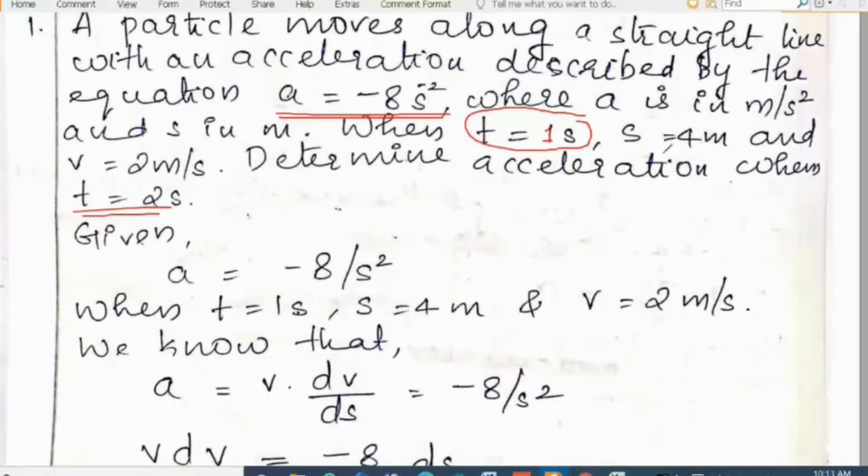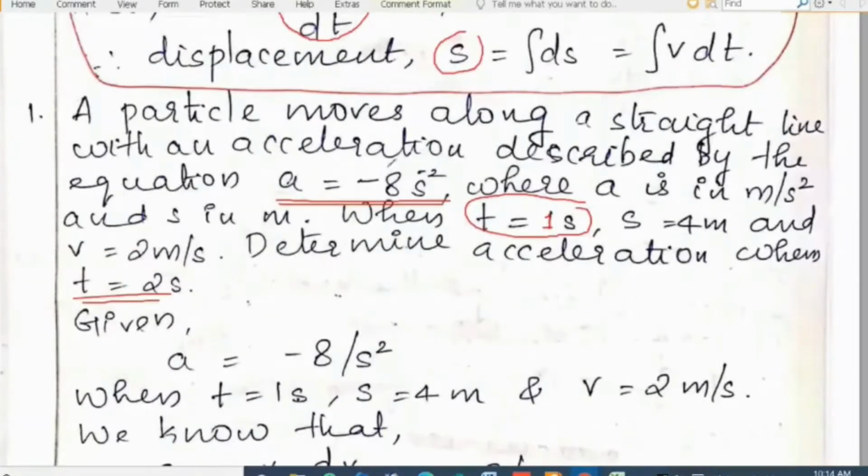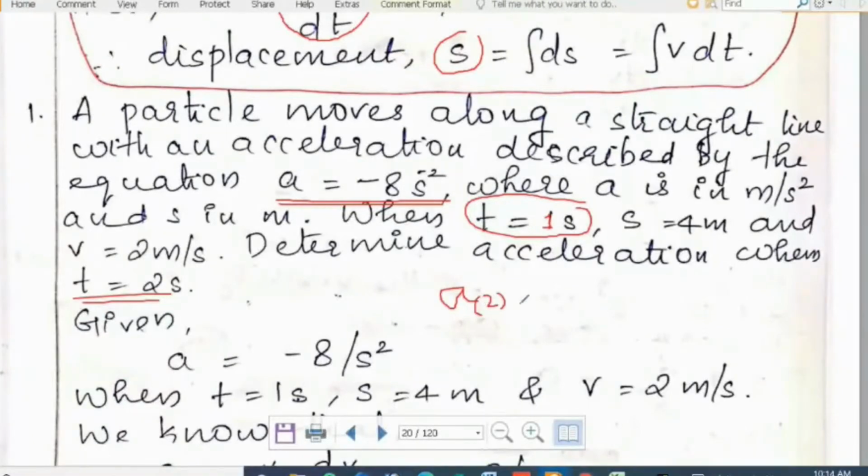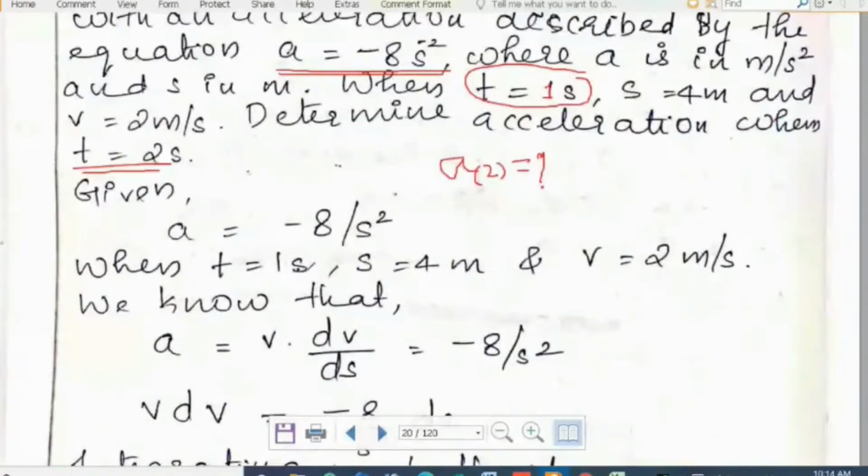That is, at t is equal to 1 second, the displacement is 4 meter, and at the same time, the velocity is equal to 2 meter per second. So that is the condition given in the question. We have to find out the acceleration when t is equal to 2 seconds, that is, a at 2 seconds. This is the question. So how to find that? Let us see how we can do it.